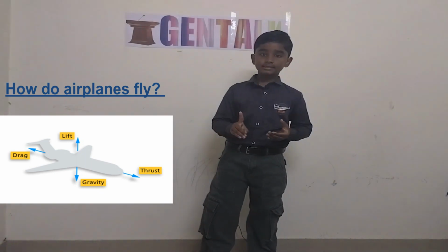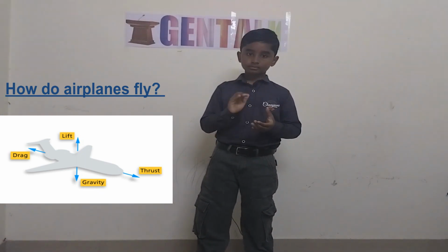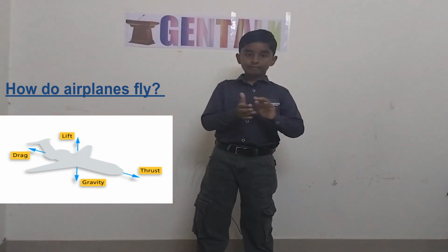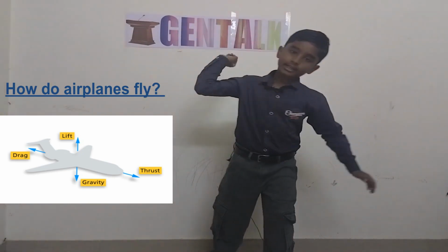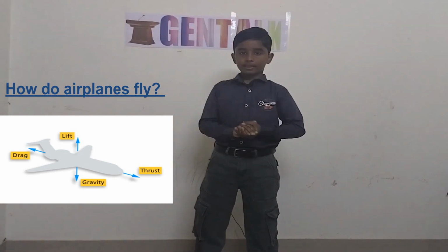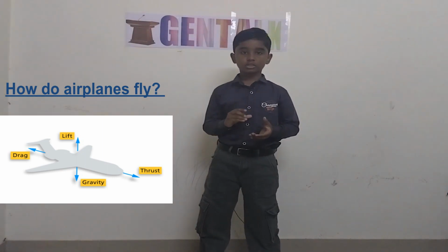You see, this thrust helps the plane to get off the ground. For example, when you make a paper plane, how would you usually fly it? Usually you fly it like this. Now let me explain the situation.